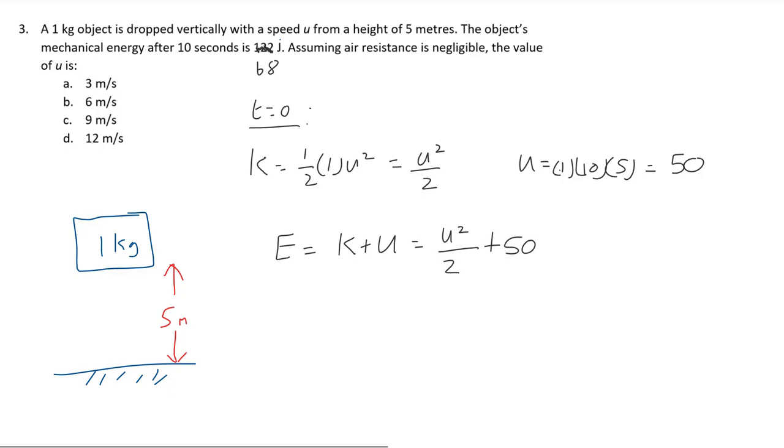However, again, we know what the mechanical energy is. We are told that it is 68 joules after 10 seconds, but because there are no non-conservative forces acting, this is the mechanical energy at all times, including at t equals 0. Therefore, u squared over 2 plus 50 is equal to 68. This is now one equation with one unknown. We can solve this equation for u, which is what we're looking for. We get u squared over 2 is equal to 18. Therefore, u squared is equal to 36, and therefore u is equal to the square root of 36, which is 6 meters per second. And therefore, the correct answer is option B.